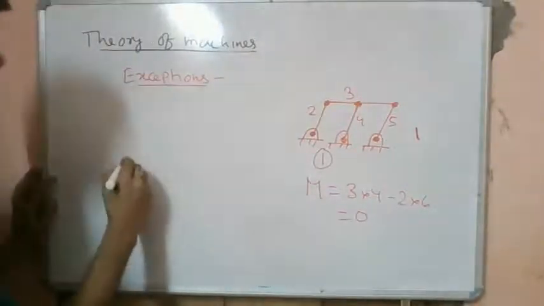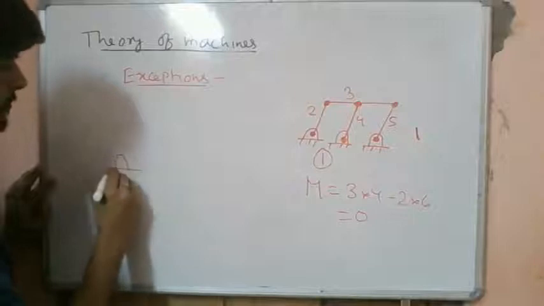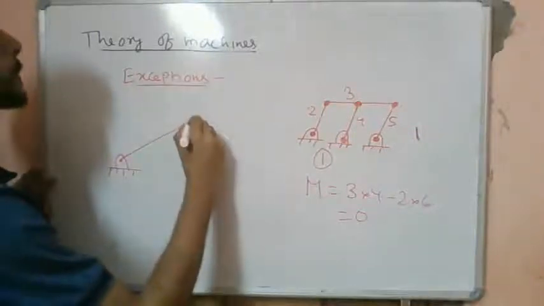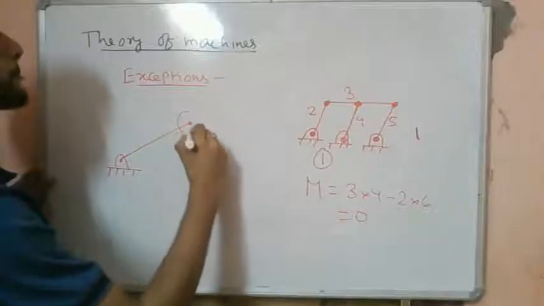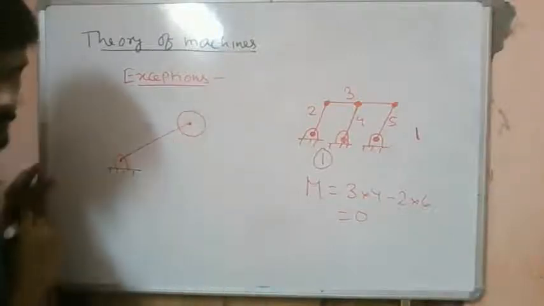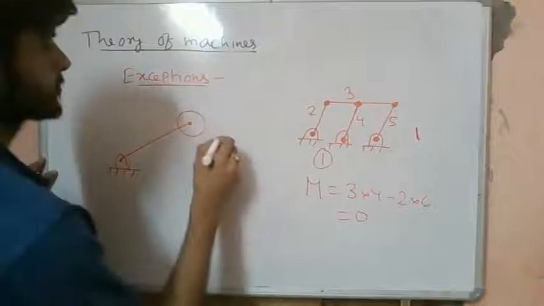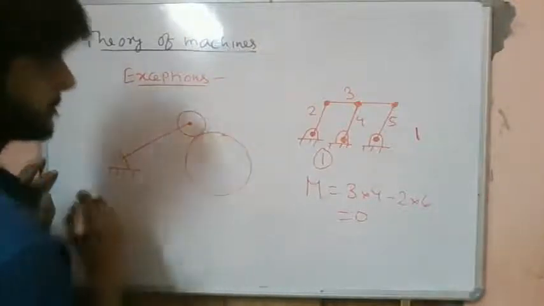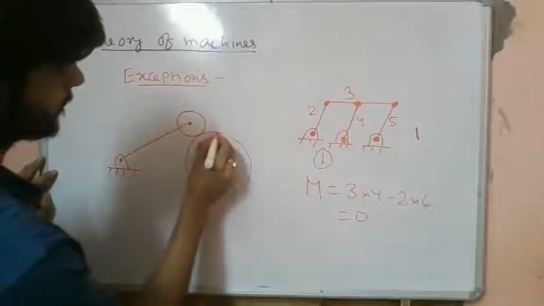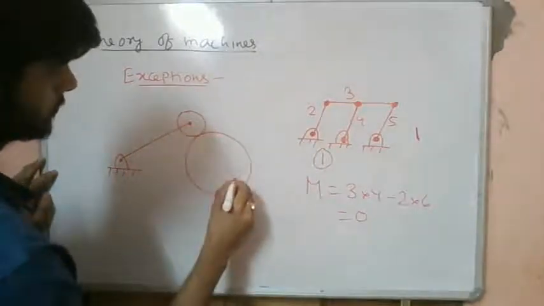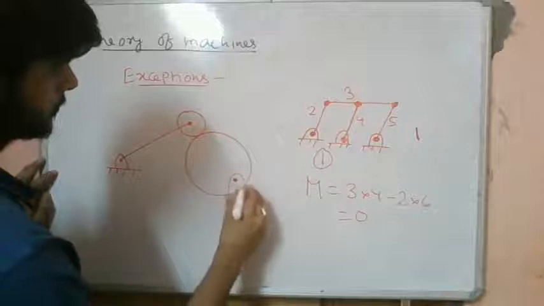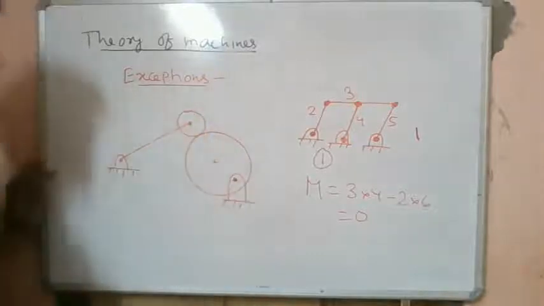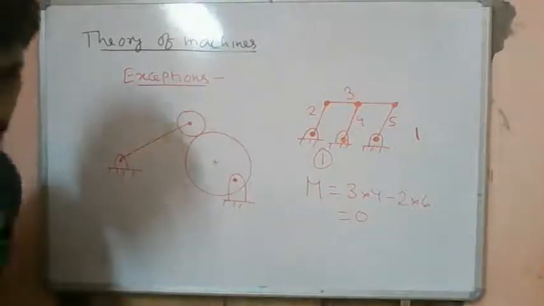Let's now consider this mechanism. So this is a cam follower type of mechanism.